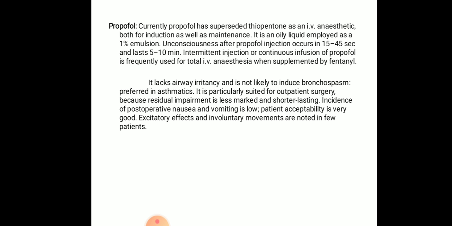It lacks airway irritancy, does not produce irritation of the airways, and is not likely to produce bronchospasm. It is preferred in asthmatics because it does not irritate the respiratory tract. It is particularly suited for outpatient surgery, that is OP surgery, because residual impairment is less marked and short lasting. The incidence of post-operative nausea and vomiting is very low. Patient acceptability is very good. Excitatory effects and involuntary movements are noted in few patients.